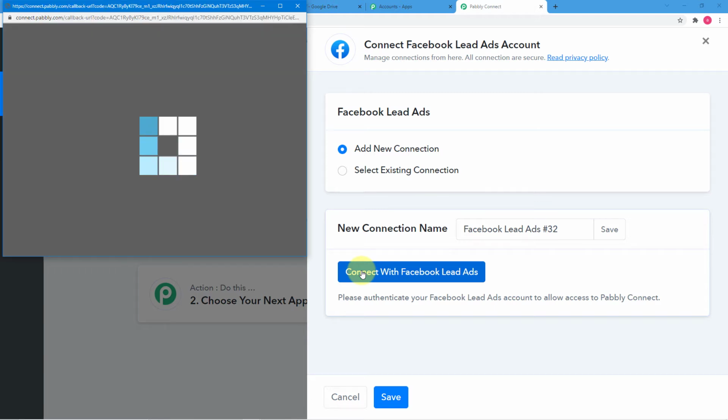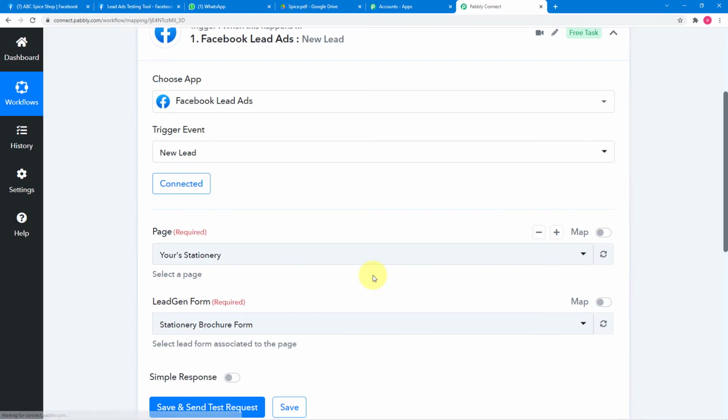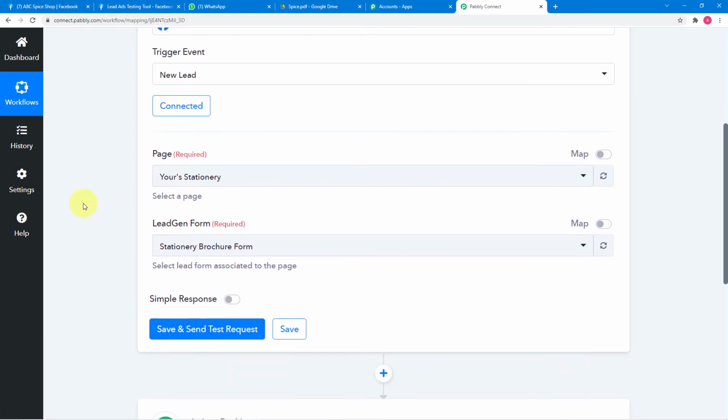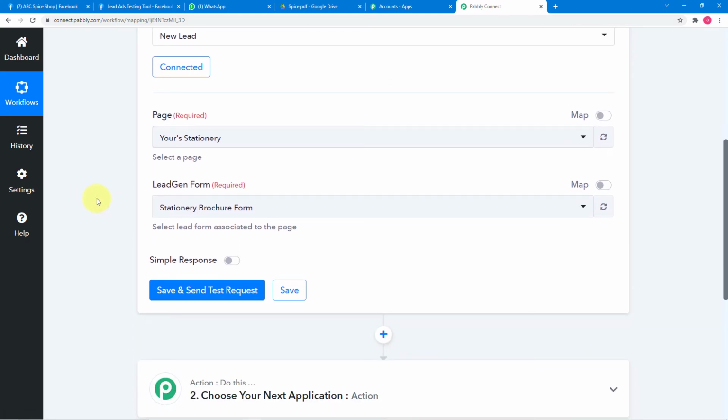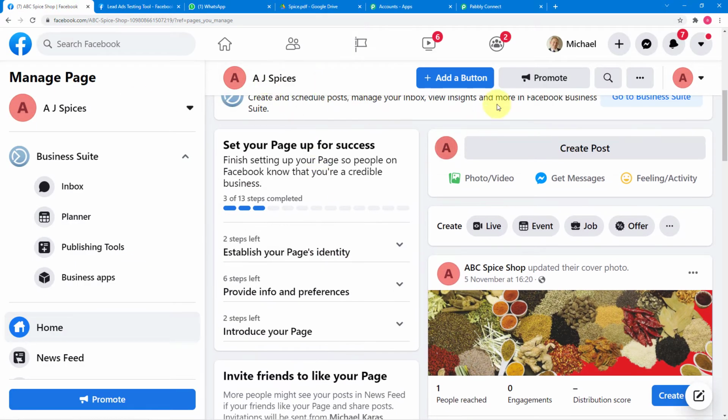Okay, so I am already logged in to Facebook, so it will be connected automatically like this. Okay, it started showing connected here. And now it will ask for this page's name. It is asking on which page you are running the lead ads and you want to connect it here. So this is our page, AJ Spices.